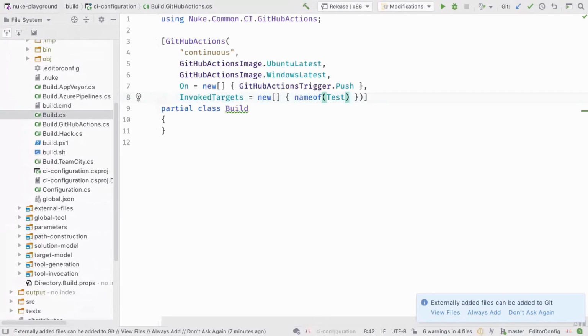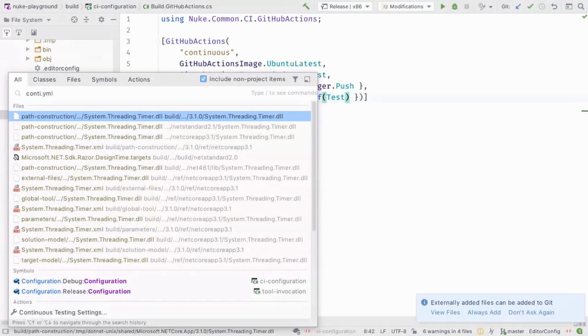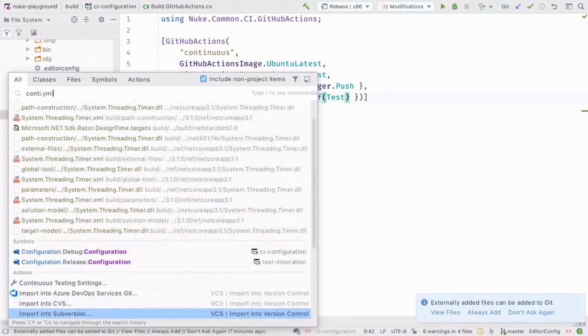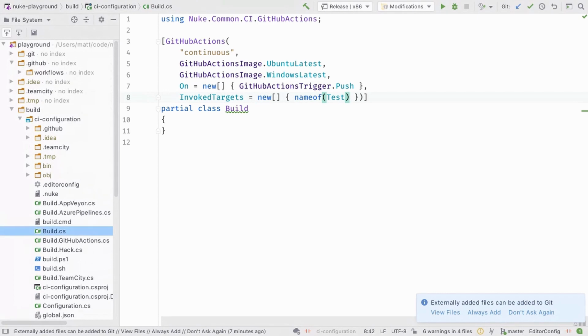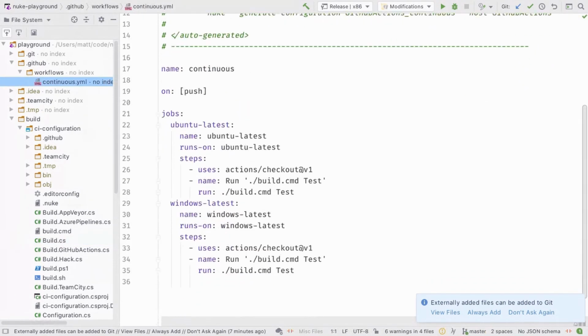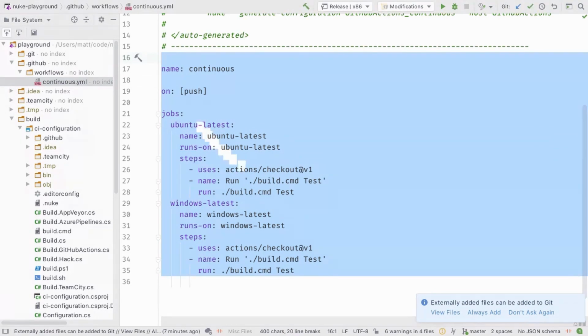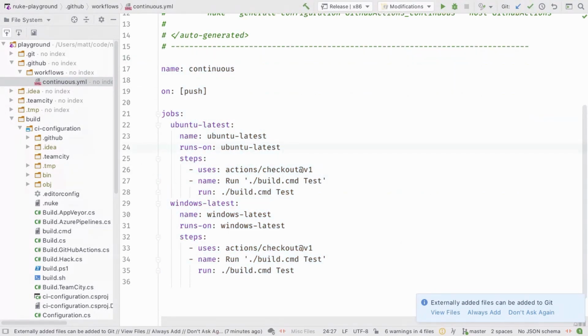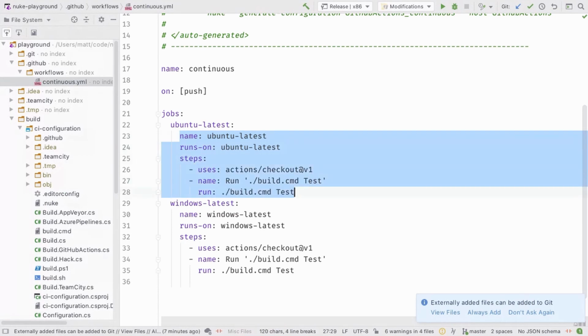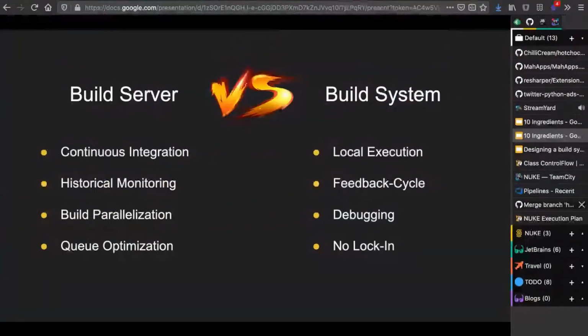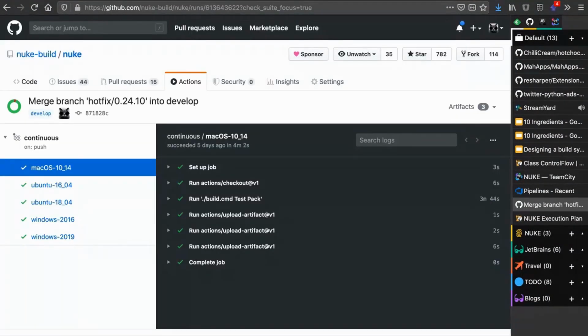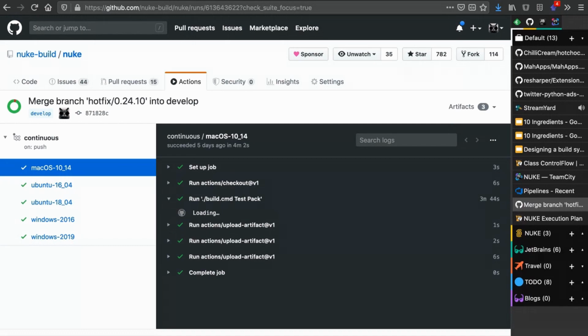So then let's look at the continuous integration YAML file. Where is it? Oh, that's hard to find. I will just do it manually. It's here. Again, this is generated. We don't need to care about it, and we can easily run our build on different images by doing so. I will quickly show you how it looks, because here for NUKE I'm doing basically the same, and we can see it runs for multiple images, and we can also open here the invocation.